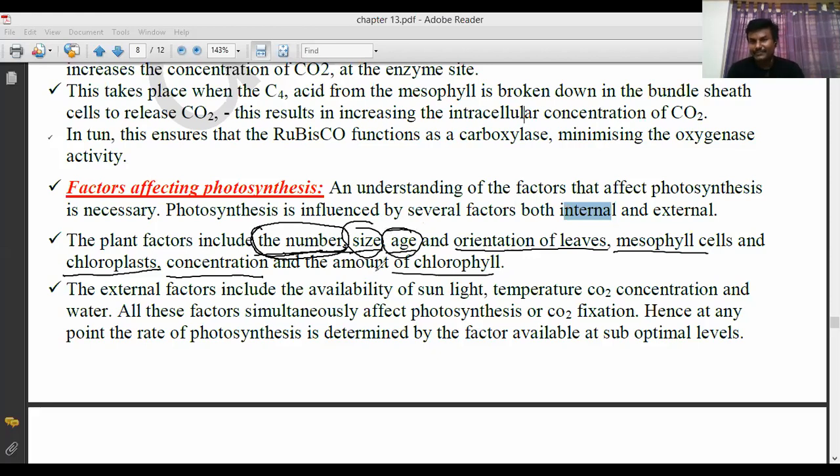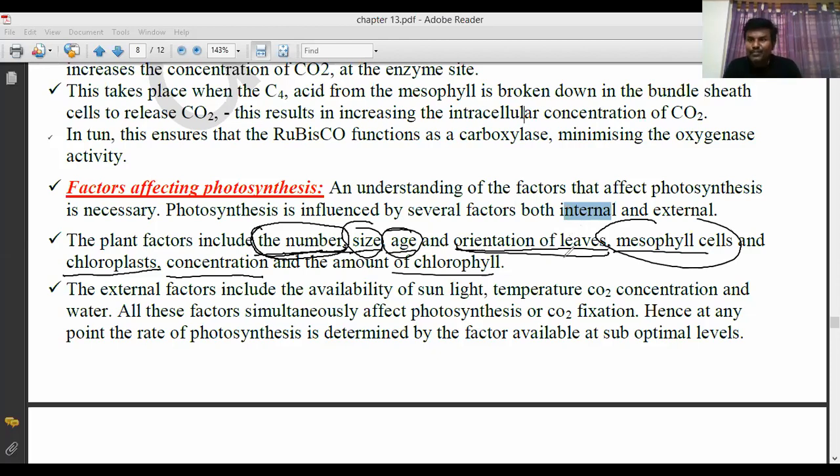Age means what? Plant age. At the earlier stage of the plant, the rate of photosynthesis is less. So orientation of leaves, arrangement of leaves, angle of the leaves helps to perform photosynthesis. The leaves should be at right angles to the sunlight. Chlorophyll also should be at right angles to the sunlight. Then the chlorophyll receives a sufficient quantity of sunlight. Mesophyll cells, what about mesophyll cells? Many times I said in the offline class.